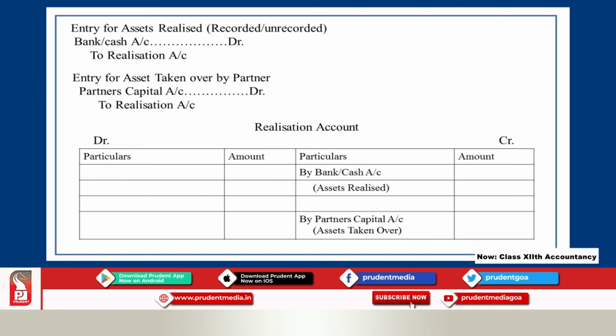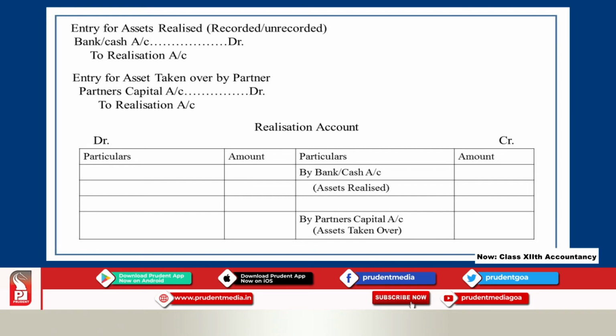Okay? If you sell the assets to third parties for cash, under such circumstances the entry is made in the realization account on the credit side and bank account on the debit side. Suppose any partner takes over the asset or assets, then instead of debiting bank or cash account, you have to debit the partner's capital account and credit the realization account.